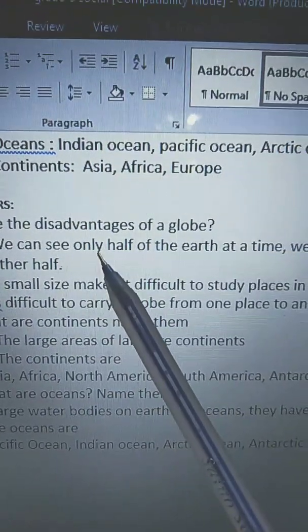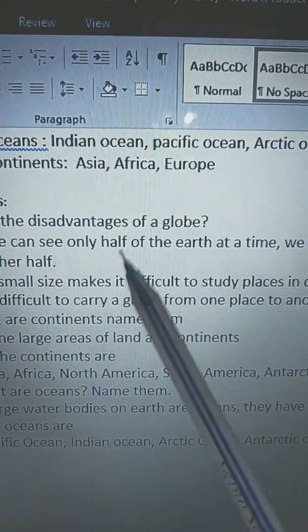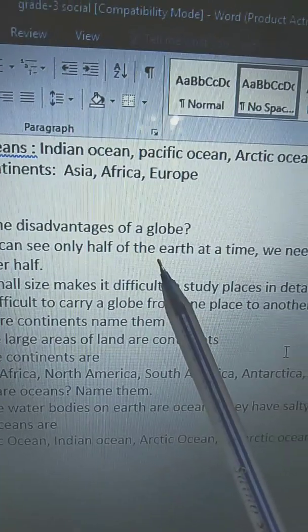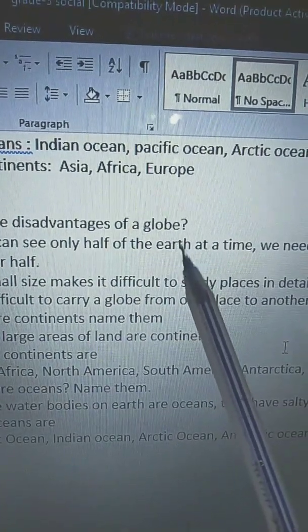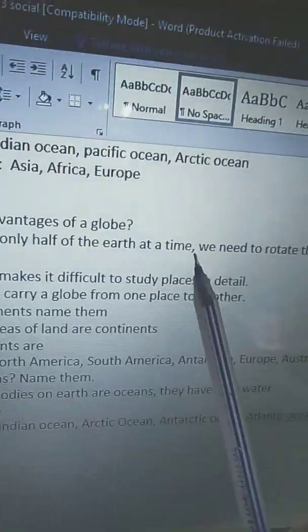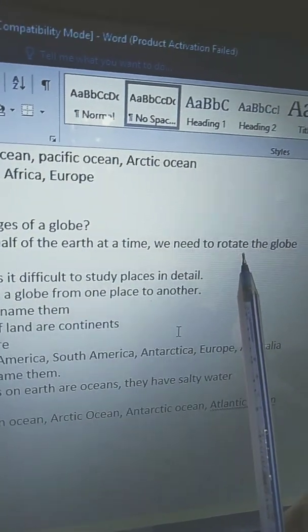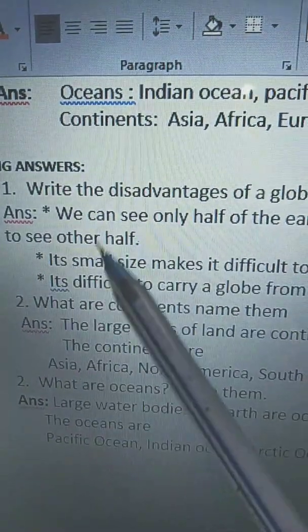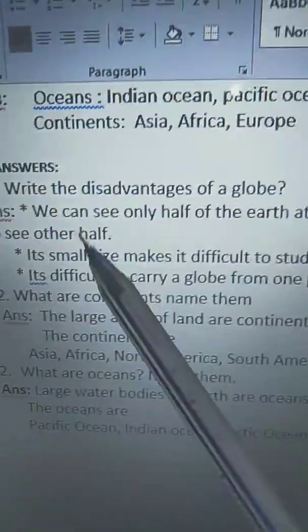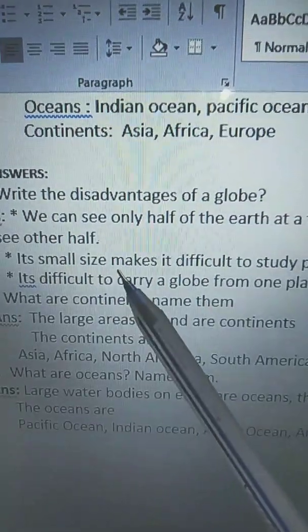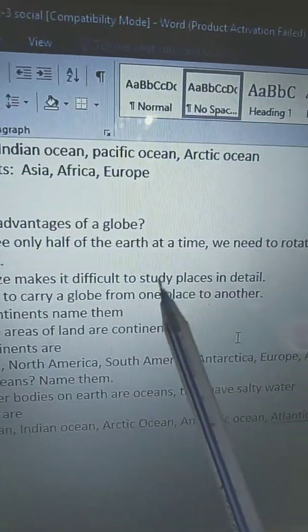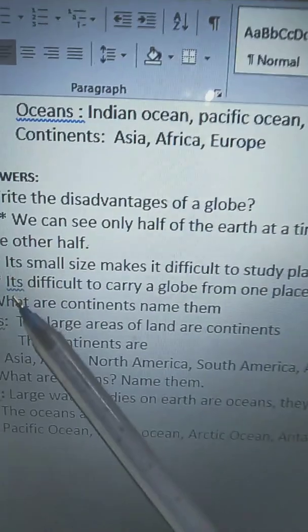We can see only half, H-A-L-F, half of the earth at a time. We need to rotate, R-O-T-A-T-E, the globe to see the other half. And its small size makes it difficult to study places in detail.